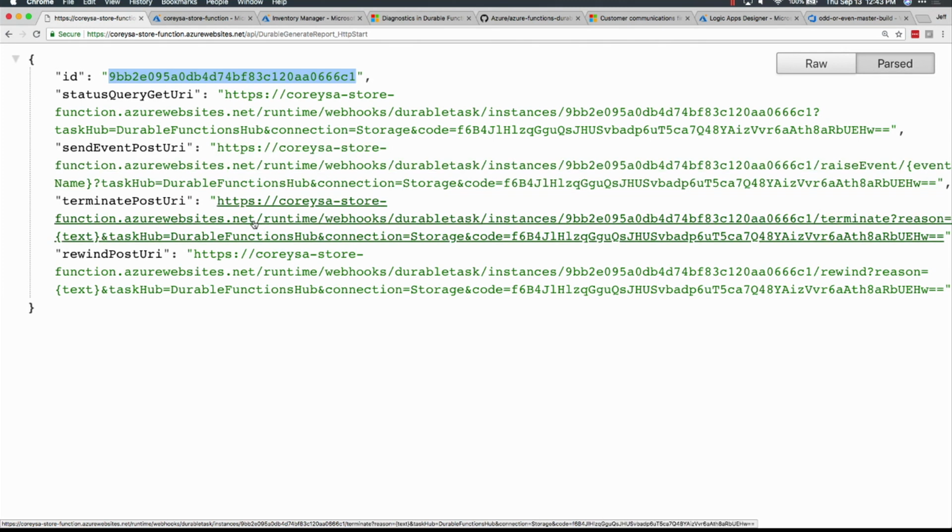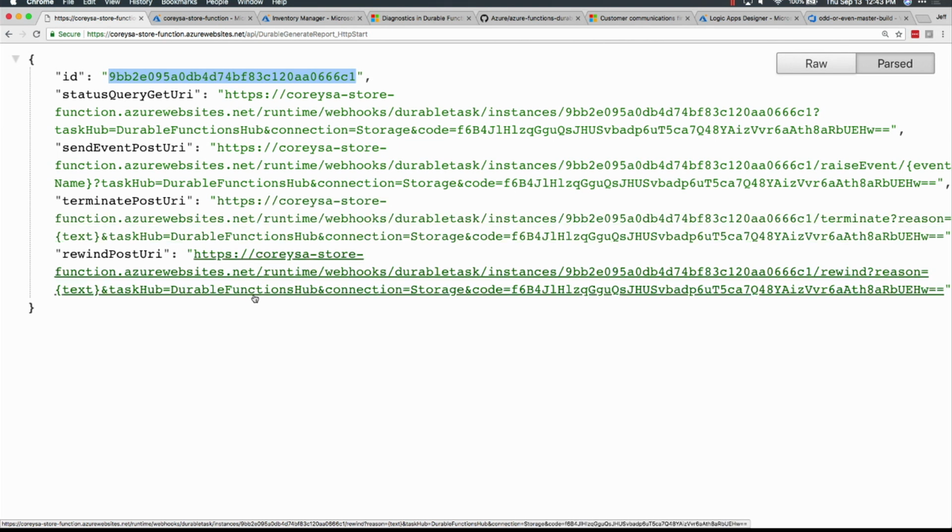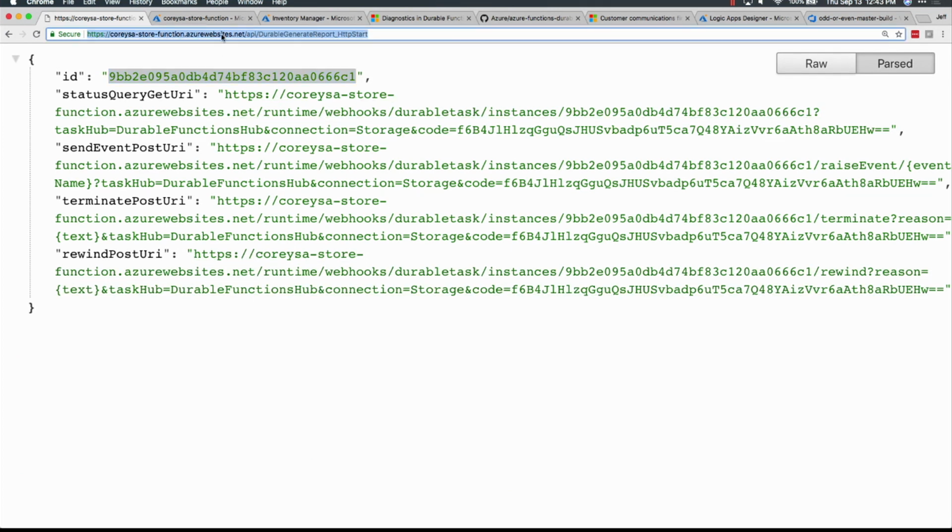I have a URL here that I could post to terminate. And we have this new URL here, which is actually really cool. This will allow me to rewind my orchestration. If something happened and I want to rewind it, I could call this URL right now. Now I'm actually going to call this one again because I talked for so long. So I'm going to get a new instance. And let's follow this status endpoint.